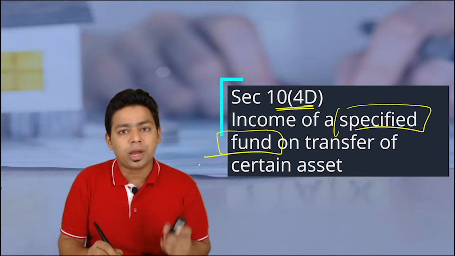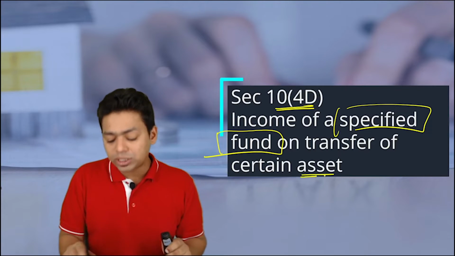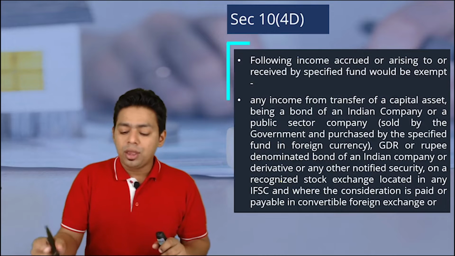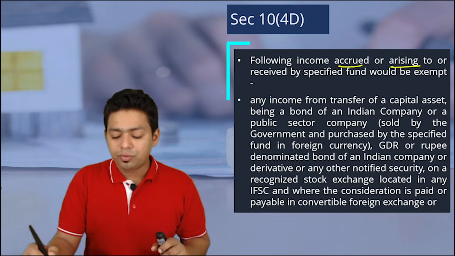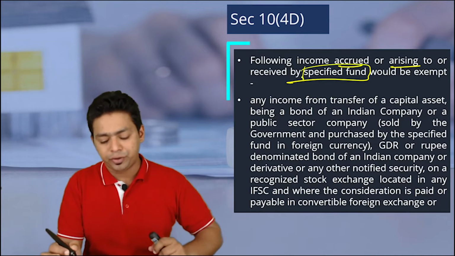Okay, here we are not talking about individual, here we are talking about specified fund on a transfer of certain asset. So what is that specified fund? Let's talk about it. Okay, foreign income accrued or following income accrued or arising or received by the specified fund. There is a definition to specified fund.